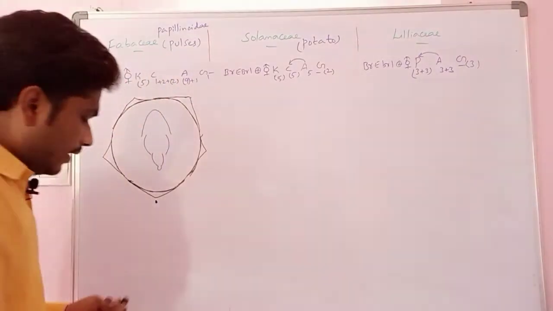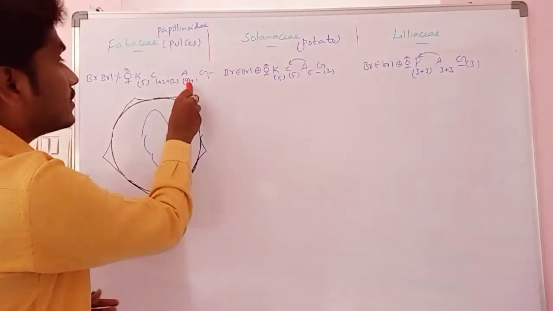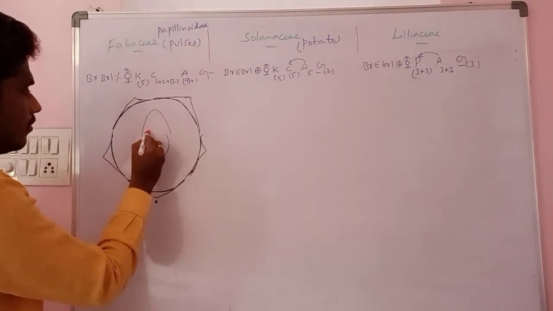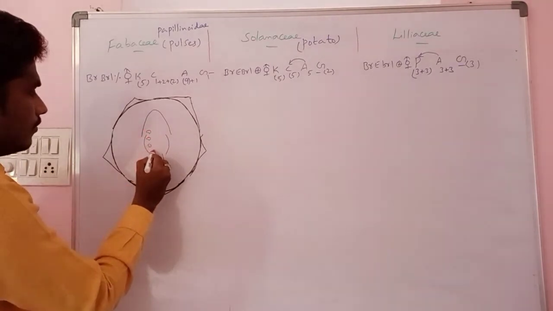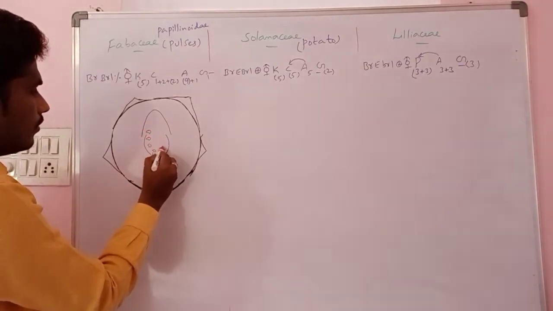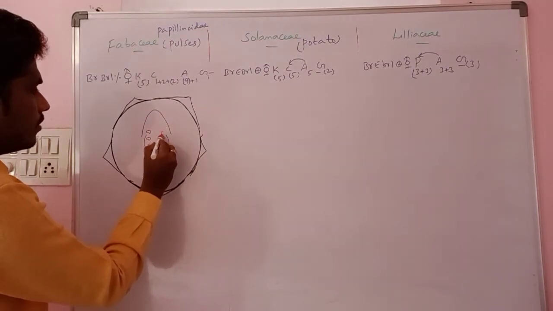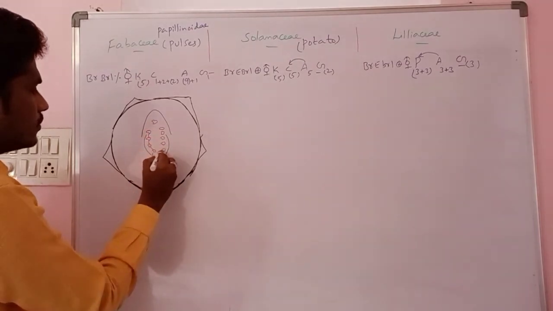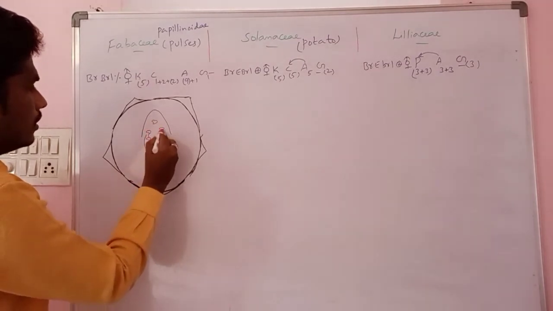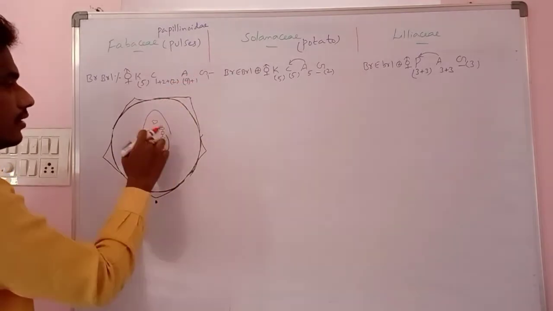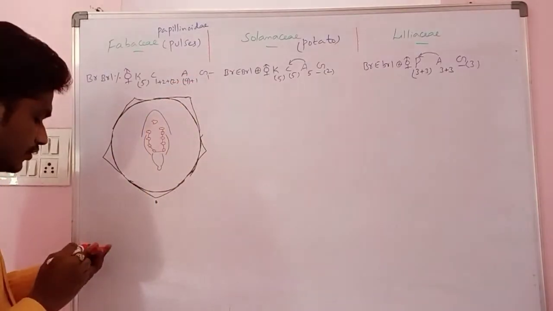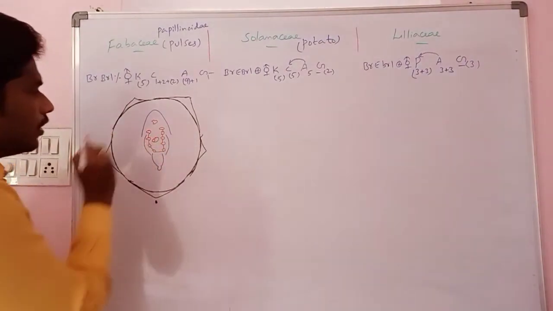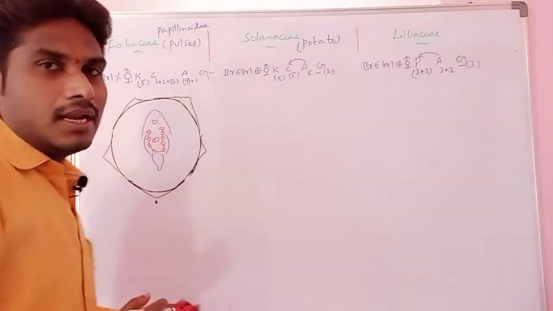And then the 9 plus 1 condition, the Diadelphous condition. How do we indicate it? Like this: 1, 2, 3, 4, 5, 6, 7, 8, 9, and this 1 is different. All these 9 are fused. Then one stamen is free, the Diadelphous condition. Then the ovary is unilocular, a single locule. This is the floral diagram of the Fabaceae.